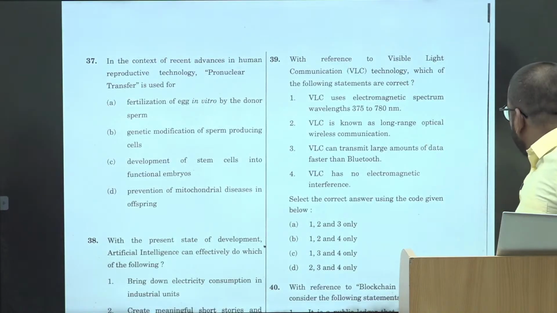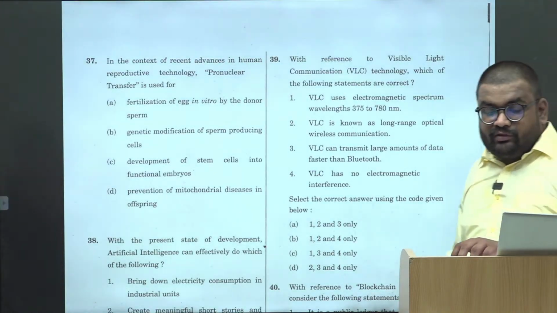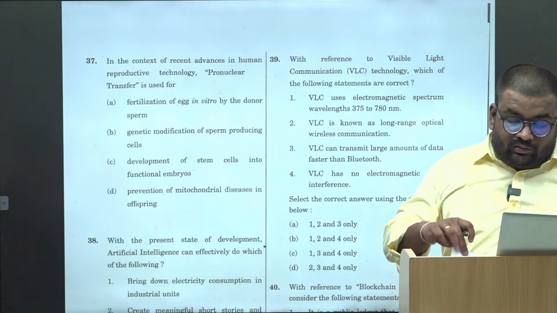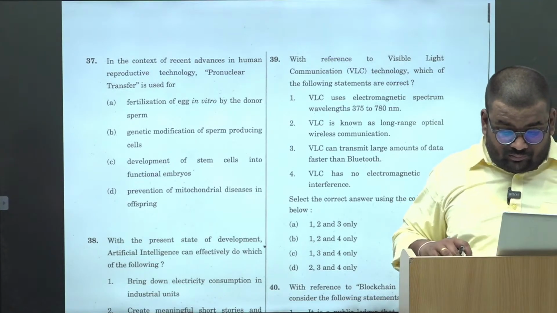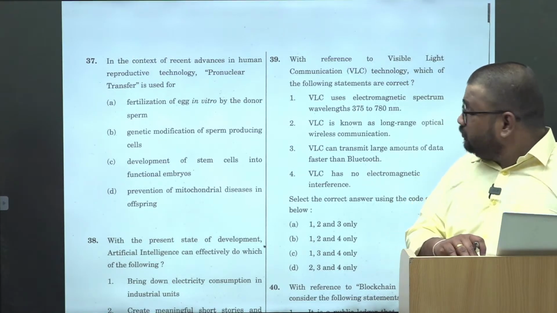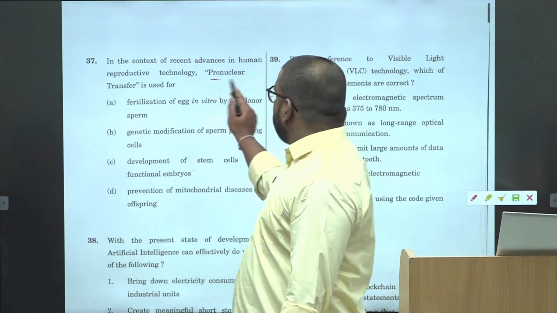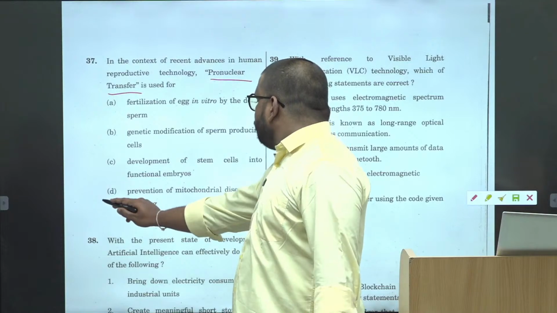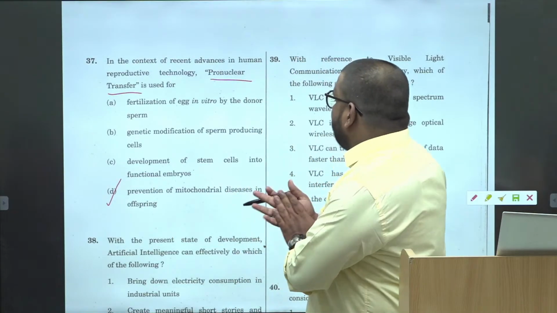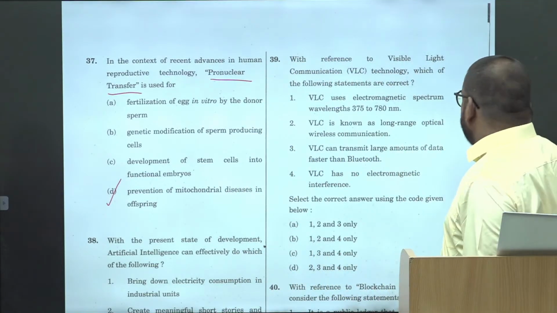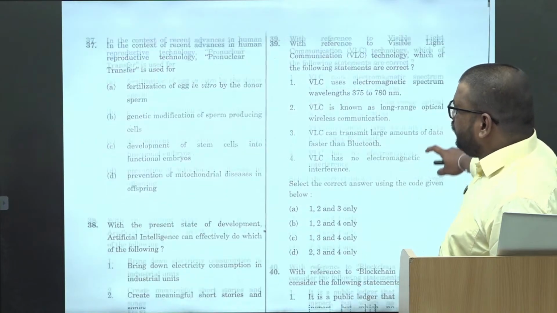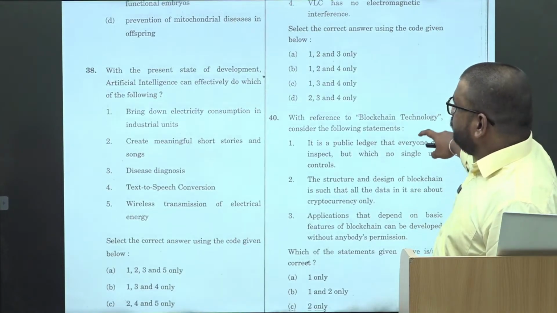Then pro-nuclear transfer, again it was based upon the current affairs. So pro-nuclear transfer is prevention of mitochondrial diseases in offspring. It was based upon the current affairs. So it was an easy one.